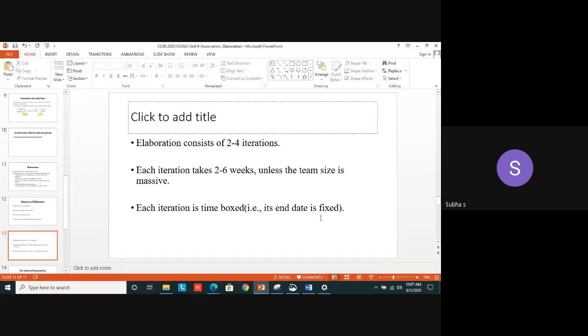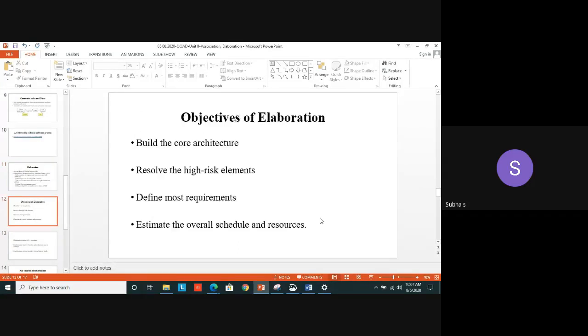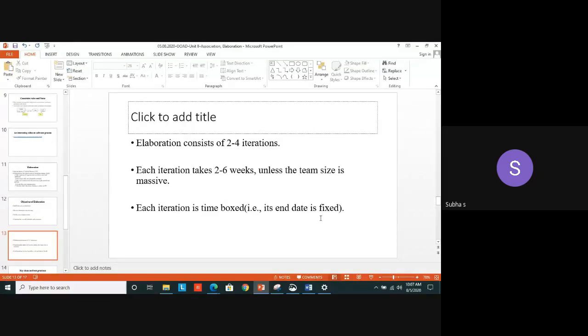Okay. Normally, an elaboration phase consists of 2 to 4 iterations. I told you it is the initial series of iterations. Elaboration is nothing but a set of iterations. Normally, it contains 2 to 4 iterations. But each iteration, how long will it take? Minimum to maximum 6 weeks, unless the team size is massive. If the team size is too large, many people will be involved, so we can finish that iteration before the scheduled weeks itself. Normally each iteration will take 2 to 6 weeks of time.